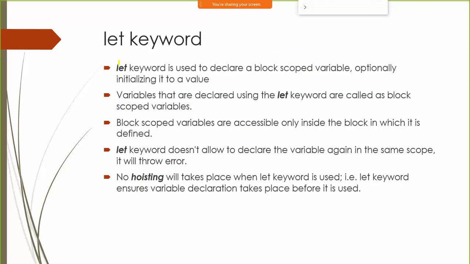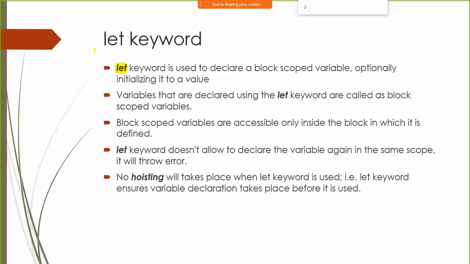Now one additional keyword was introduced called as let keyword. Generally, when you create any variable inside a particular scope of a block, say you are creating a variable inside an if condition, then what happens is that variable will be hoisted. That means when the JavaScript code is loaded, at that time JavaScript engine is going to initialize that variable before the if condition. Even though it was created inside if condition, JavaScript will hoist that variable outside the if condition. So outside if also it was possible to access those variables.